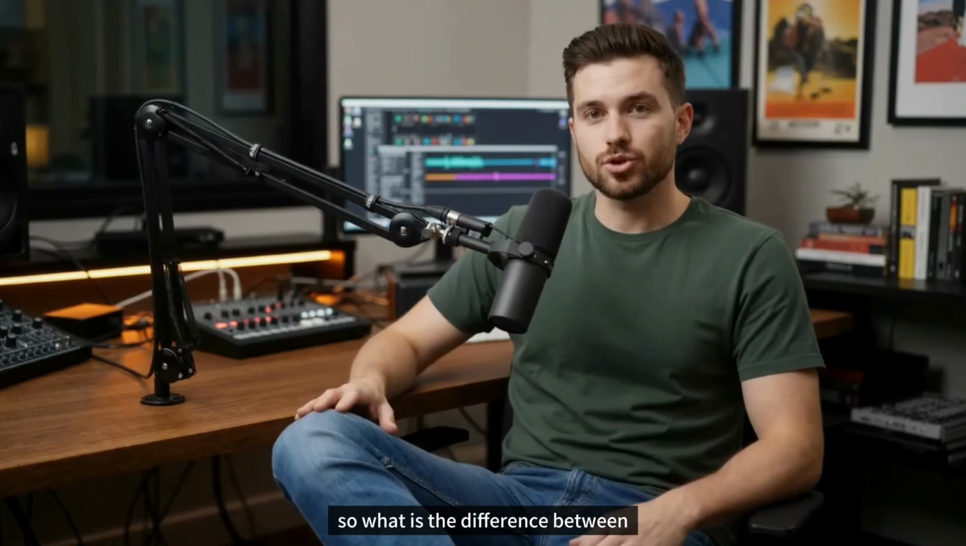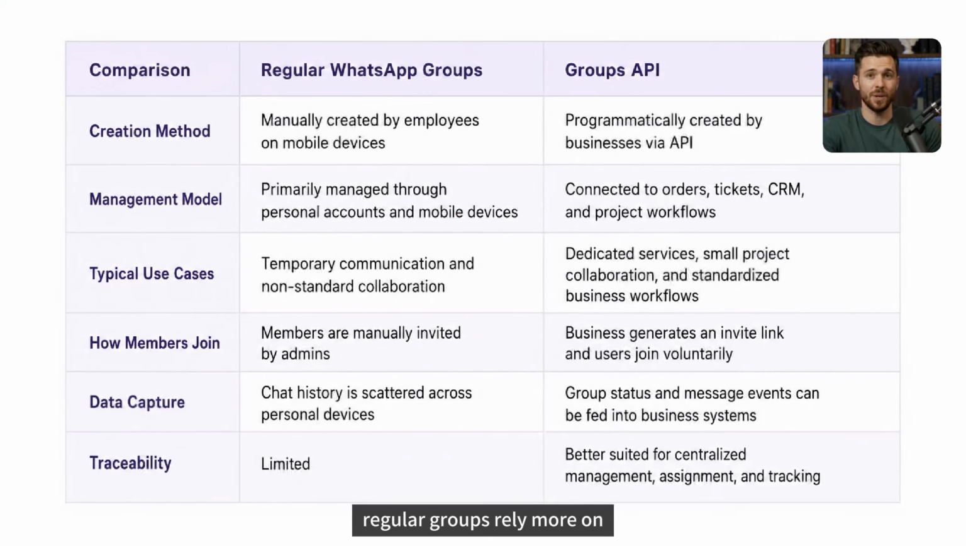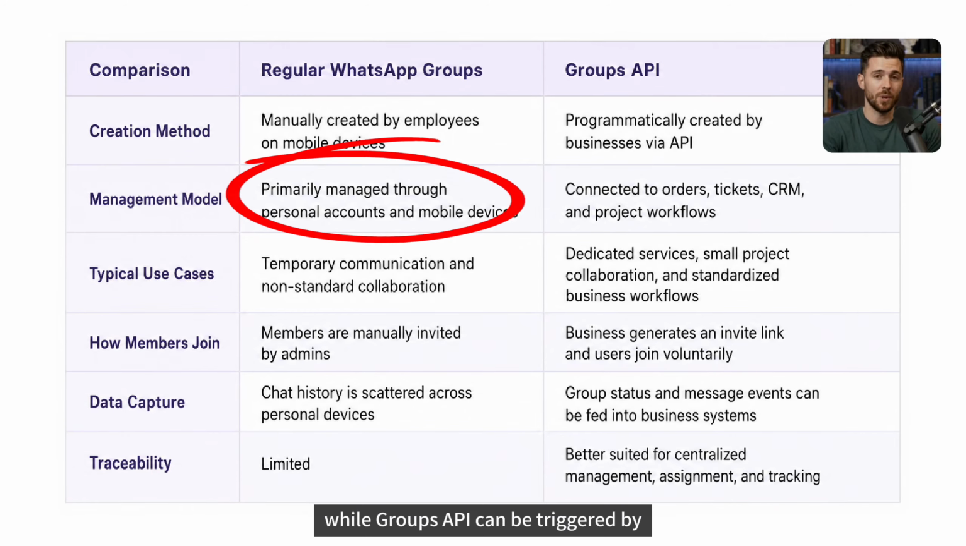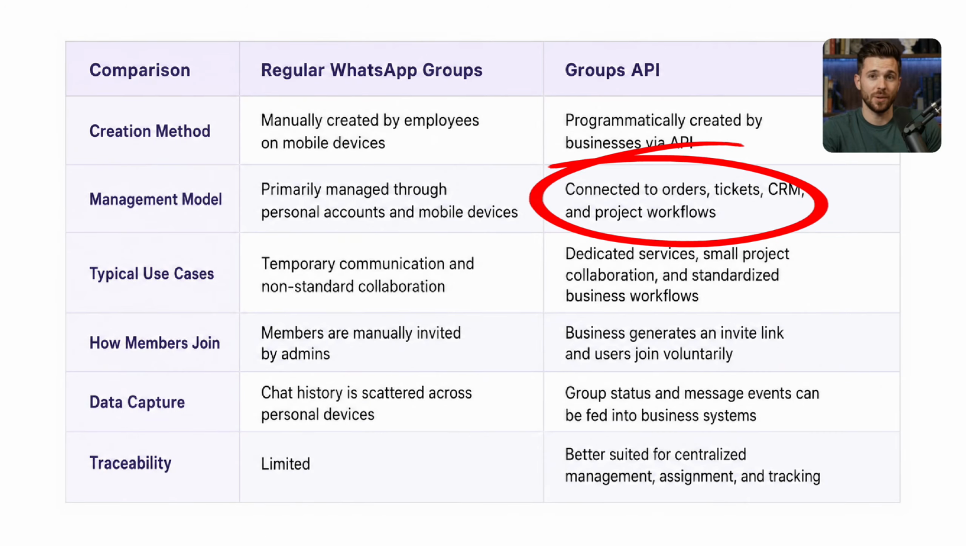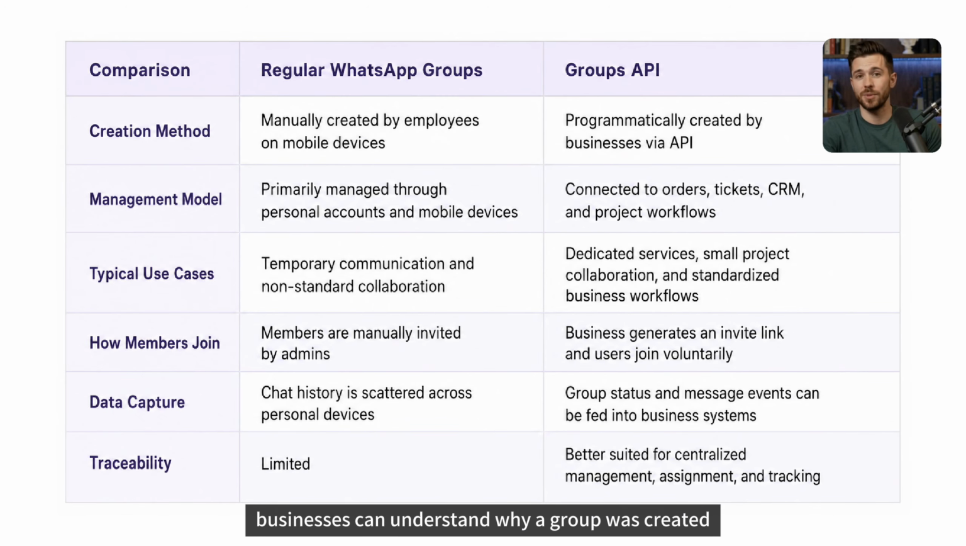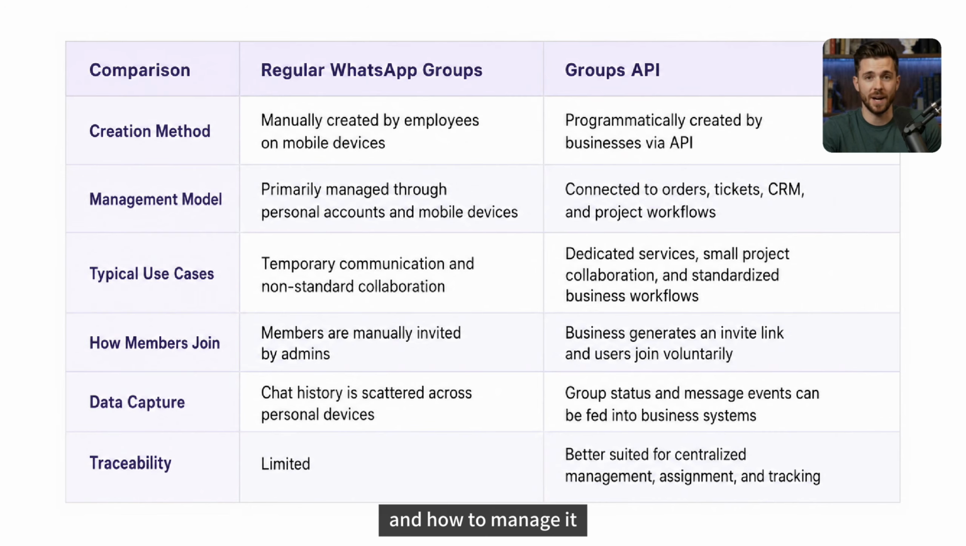So what is the difference between regular WhatsApp groups and Groups API? Regular groups rely more on manual creation and management, while Groups API can be triggered by business systems and connected with customer, order, and CRM data. Businesses can understand why a group was created, who it serves, and how to manage it.